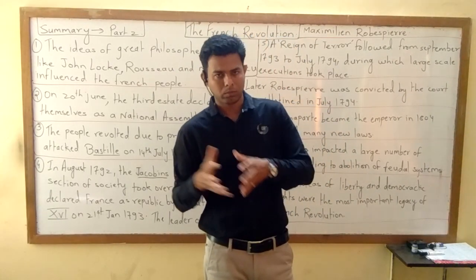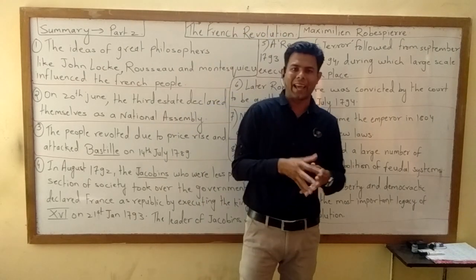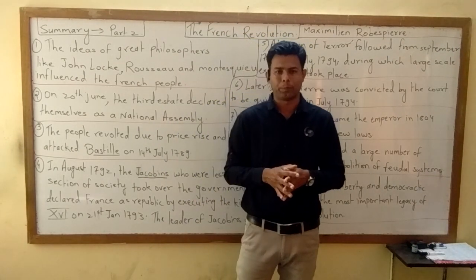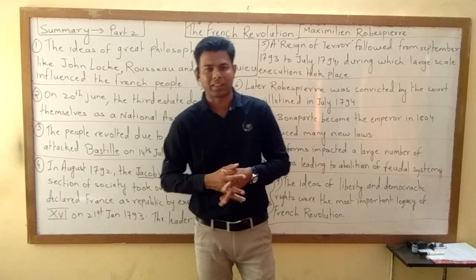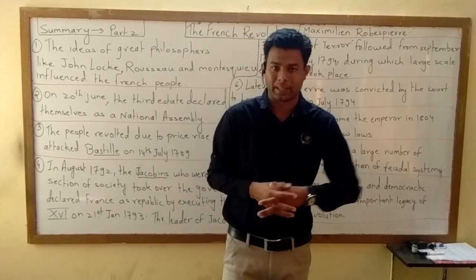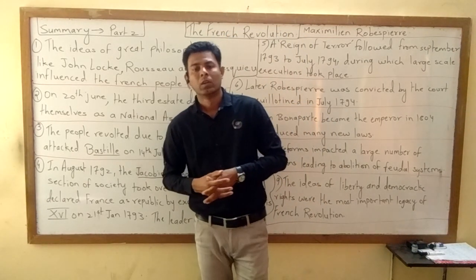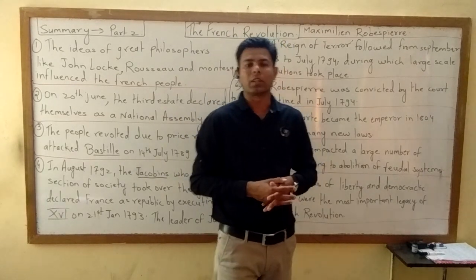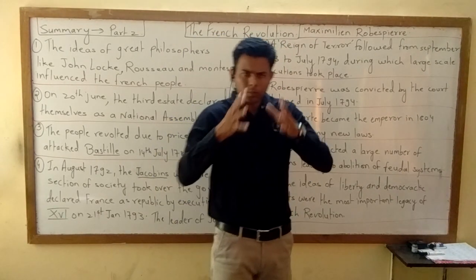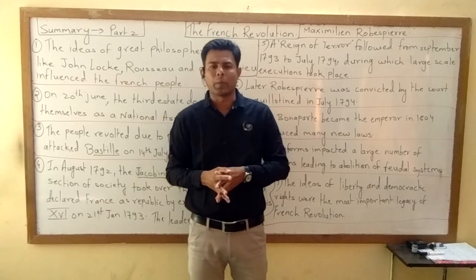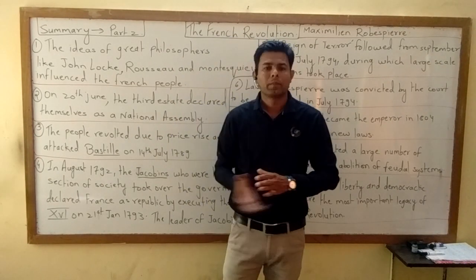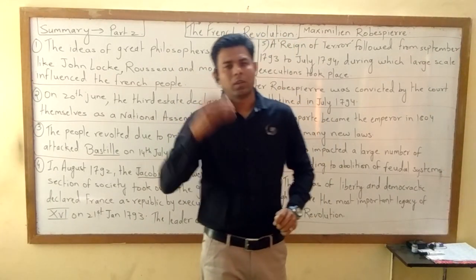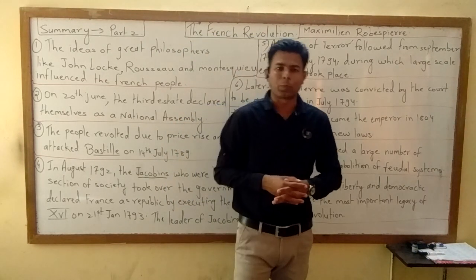All the burden of paying the taxes fell on the third estate. They used to pay direct taxes to the government, which was called tally. Yesterday I told you. The members of the third estate wanted that whatever privileges were being enjoyed by the first and second estate, there should be an end to those privileges.